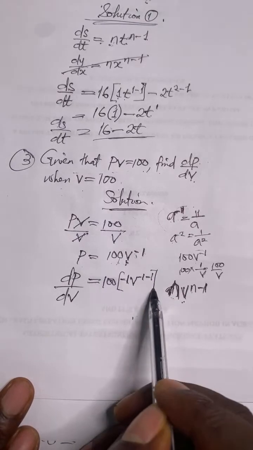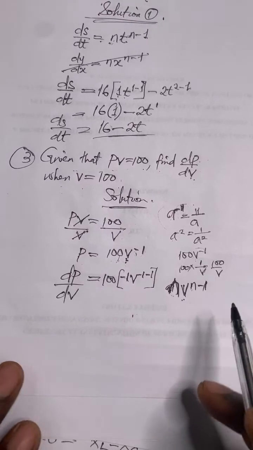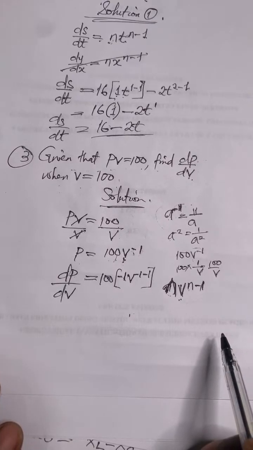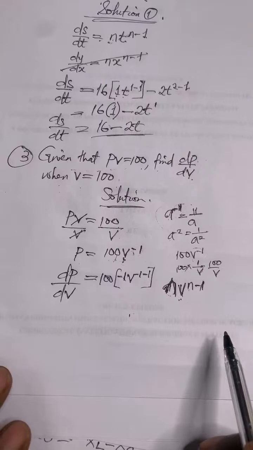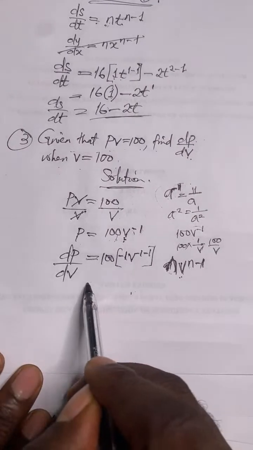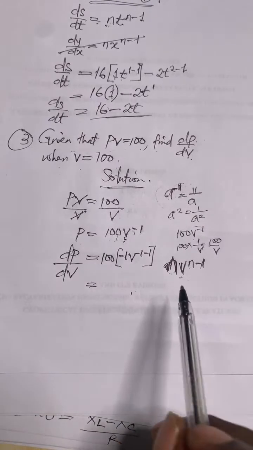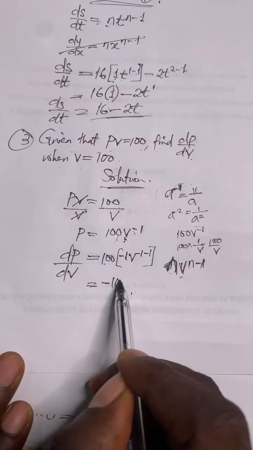When there is negative and all of that, it makes students a bit confused. And we can't dodge this kind of question because they like bringing them to your exams. When it confuses you, you just feel like you don't know it again. So we can't avoid them. We have to use them. See, 100 times negative 1 will be negative 100.